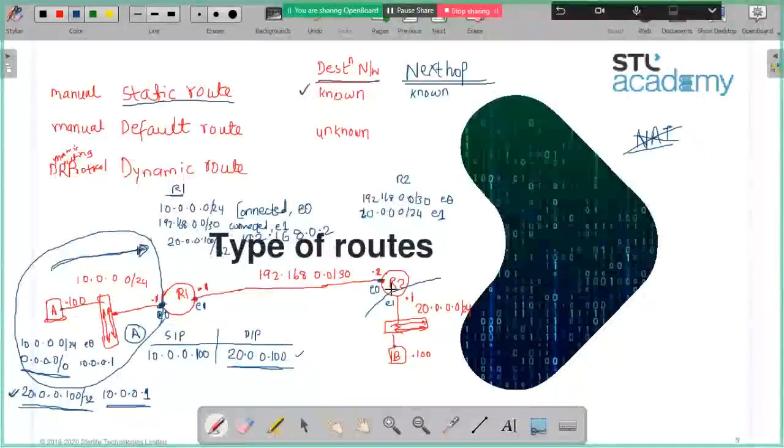So to go to 20.0.0.100, I have to send it to R2. Now router 1 also got the address, so it is sending it to R2. After this static route entry, what happens? R2 received it. Now R2 will check: hey, 20 network, yes, I know. 20 is on which side? On this interface. So it will forward that traffic through this interface and it will reach PC B.